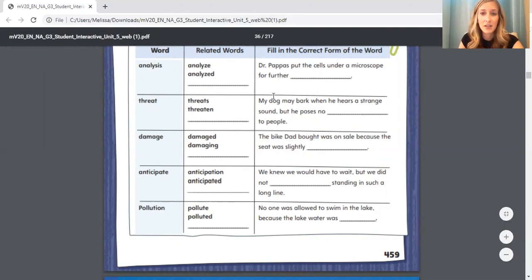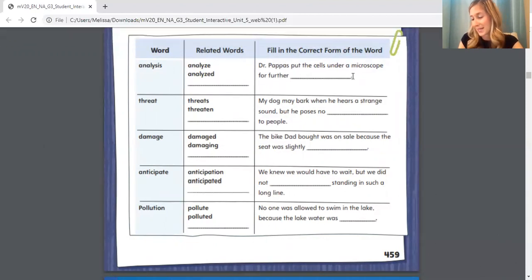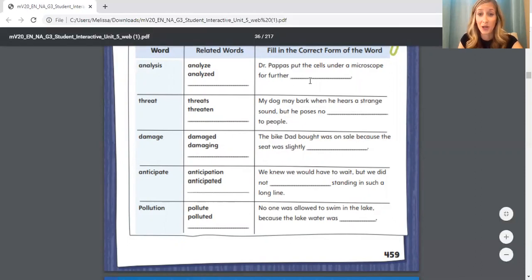Then you need to fill in the correct form of the word. So it says, Dr. Papas put the cells under a microscope for further blank. For further what? What do you guys think? If you said analysis, the original word, you are correct. So you should fill in this blank with analysis.